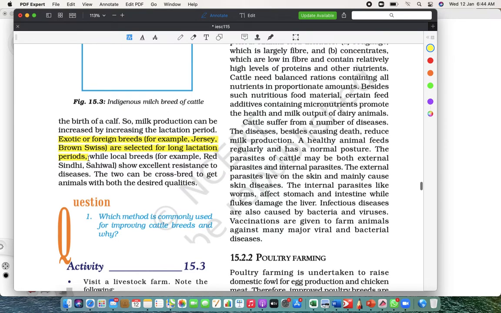And local breeds are Red Sindhi or Sahiwal. They show resistance to diseases. So these two can be crossbred, in the sense we are genetically crossbreeding two animals, so that we get the mixed properties of both, the desired qualities of both.